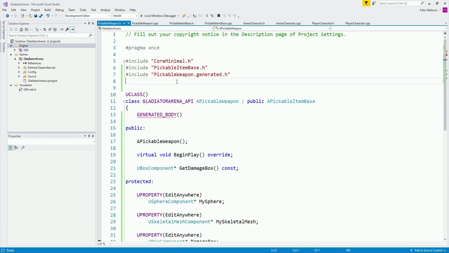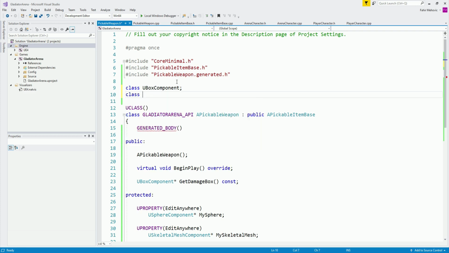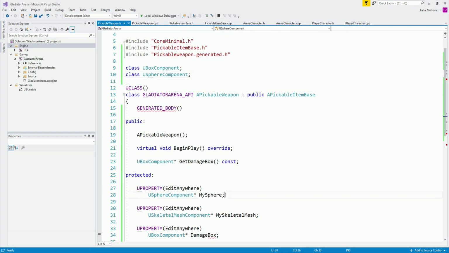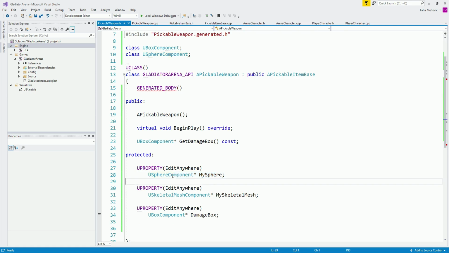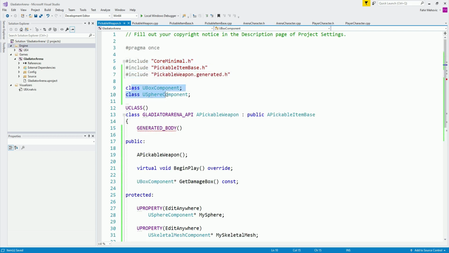We do need to forward declare. This is called forward declaration. We need to say over here class UBoxComponent so that we can declare this, and class USphereComponent so that we can declare this, because it was showing me an error that wasn't the real one. It says it didn't find the semicolon, but actually the semicolon is over here, which means we do need to declare the USphereComponent and the BoxComponent. I remembered now, it's called forward declaration. So instead of using include here, we can use it like this.